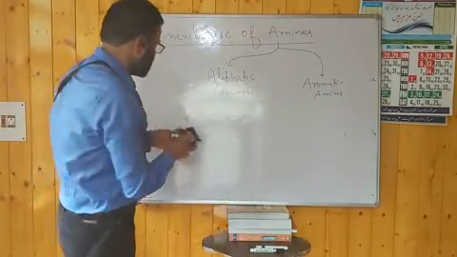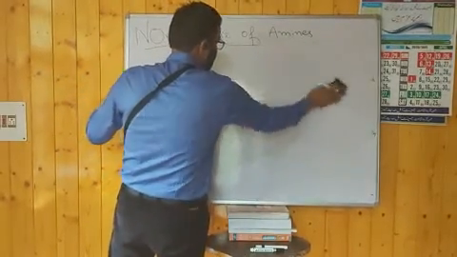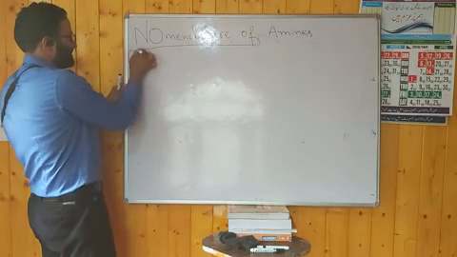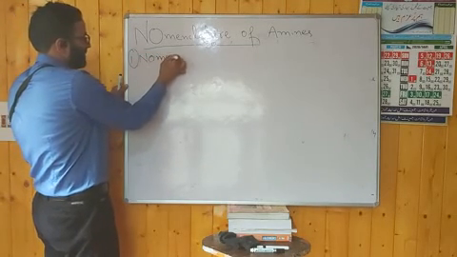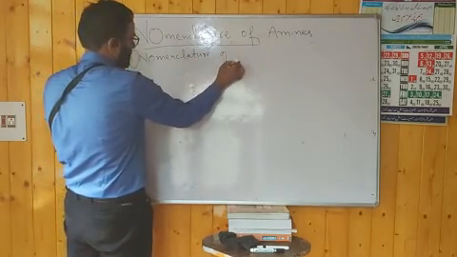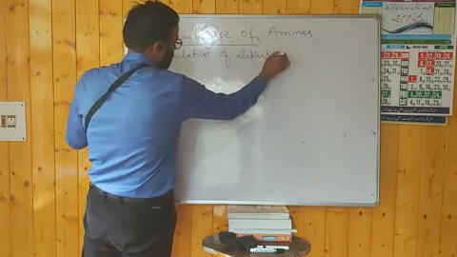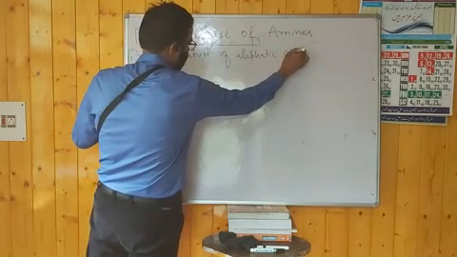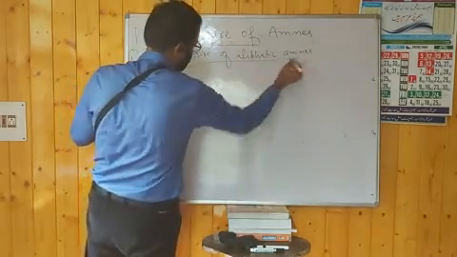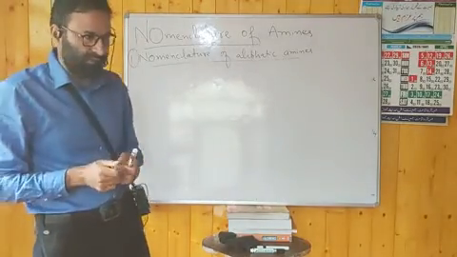Let us start with the first one, that is nomenclature of aliphatic amines. The second will be nomenclature of aromatic amines, but we will start here with the first one, nomenclature of aliphatic amines.